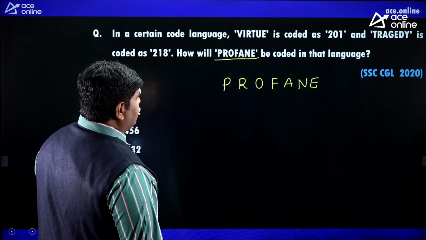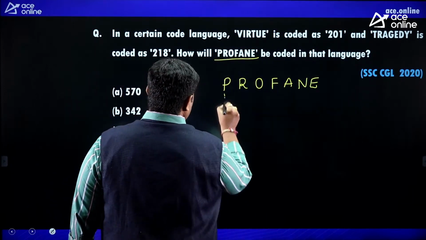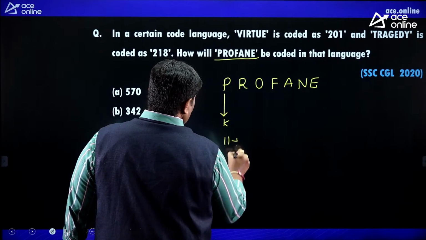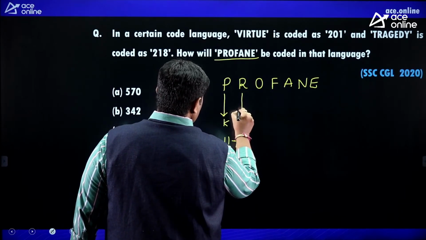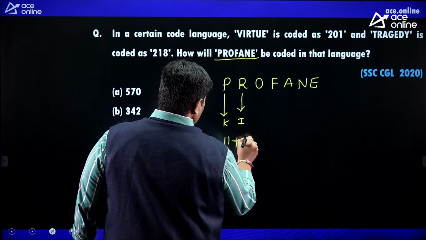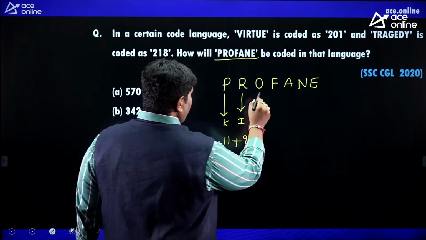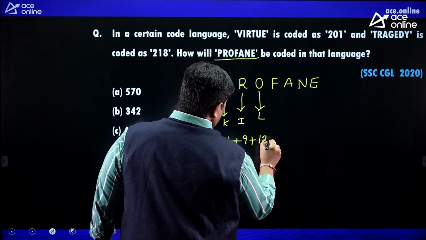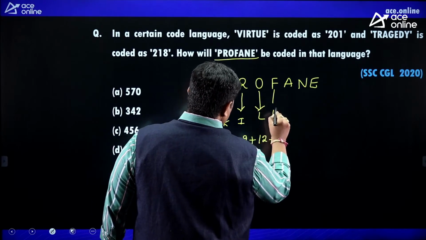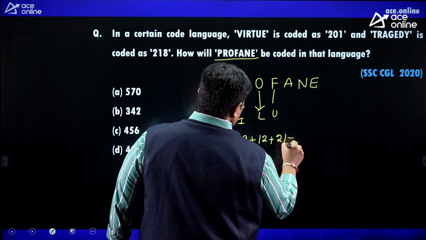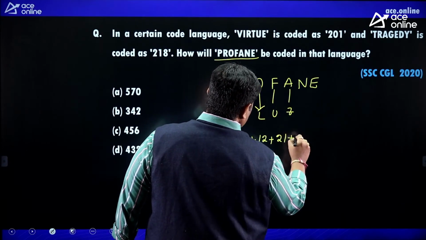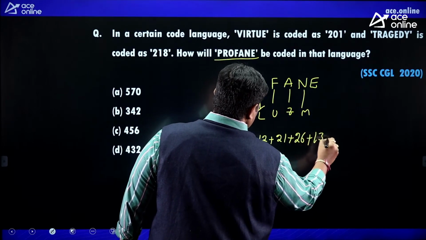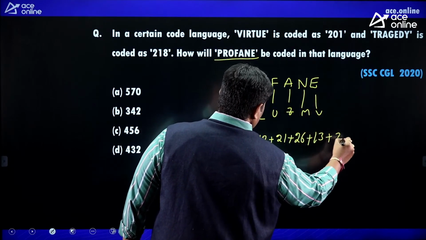Okay, in that language, P opposite K, number 11. R opposite I, that is 9. O opposite L, 12. F opposite U, 21. E opposite Z, 26. N opposite M, 13. E opposite V, 22.